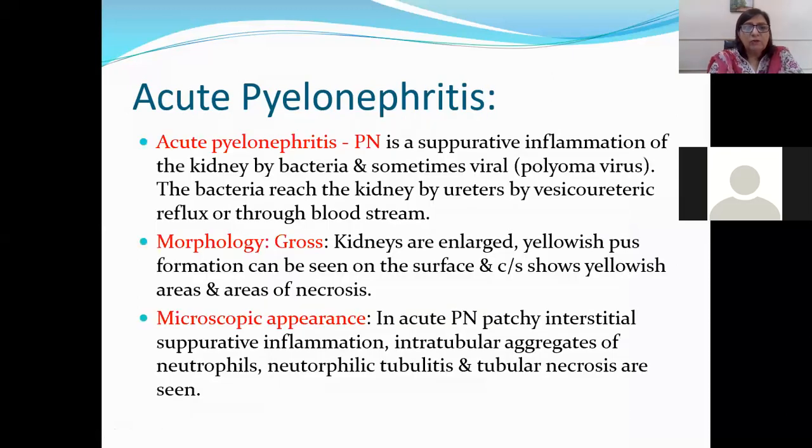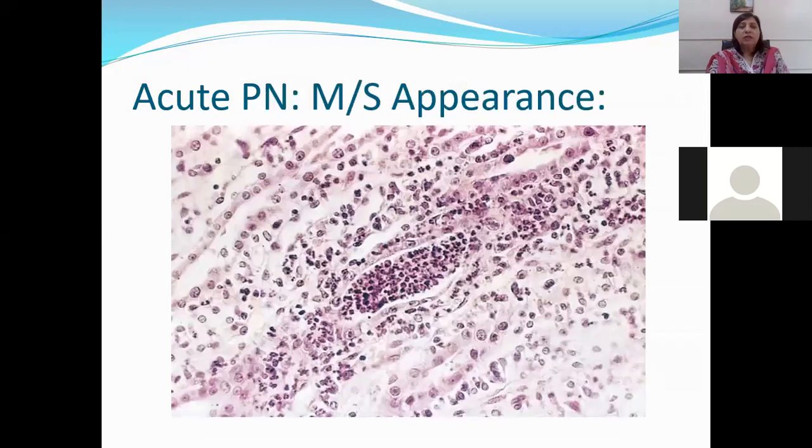Okay. So microscopically, in the acute cases of pyelonephritis, there is going to be acute suppurative inflammation. Acute suppurative inflammation means there is going to be necrosis of the tubules. Glomeruli are very resistant to necrosis, okay? So first, the tubules and interstitium are involved. Intertubular aggregates of neutrophils are seen, which are acute inflammatory cells, and these neutrophils can also be present in the tubules, leading to neutrophilic tubulitis, and tubular necrosis are seen. So dense acute inflammatory infiltrate is seen within the interstitium as well as in the tubules, leading to tubulointerstitial nephritis.